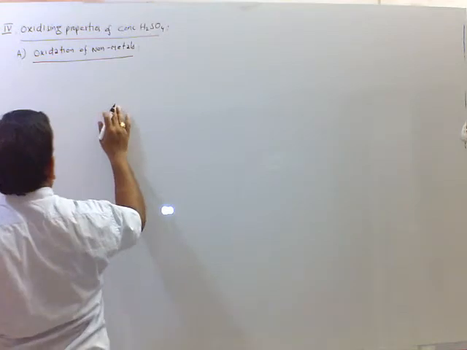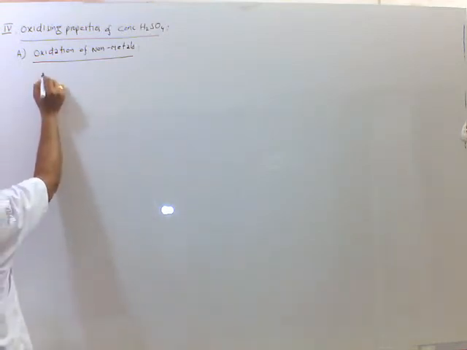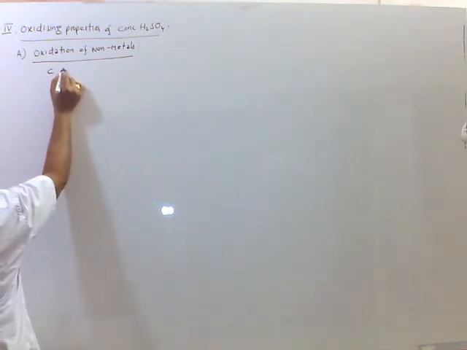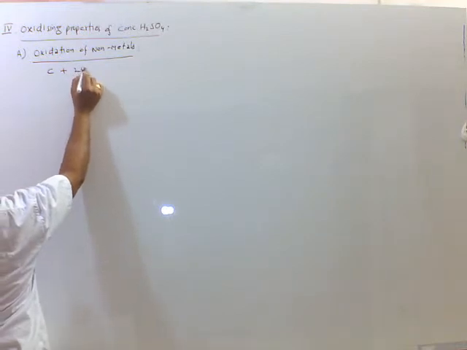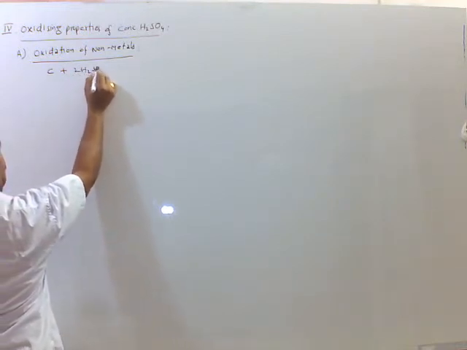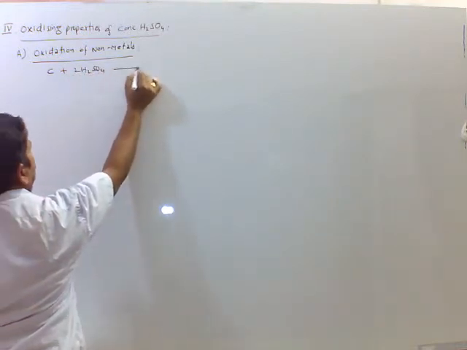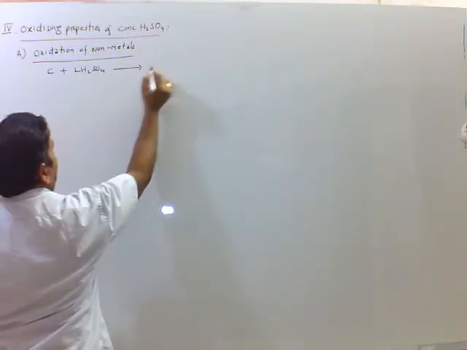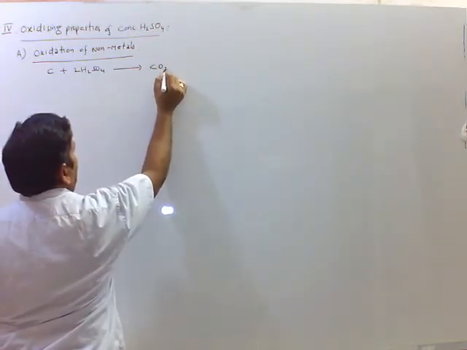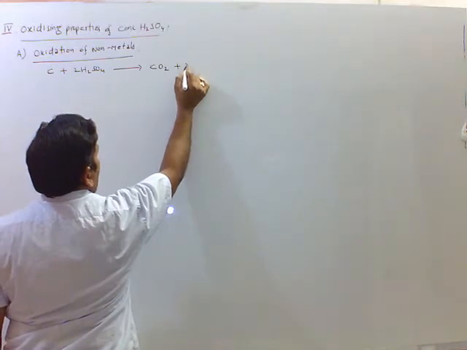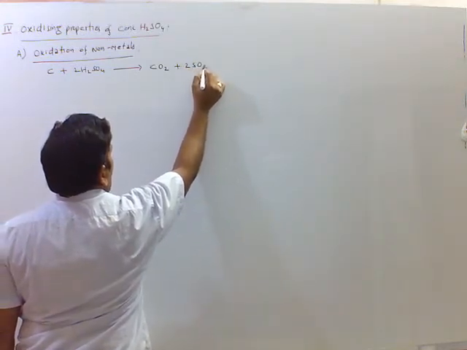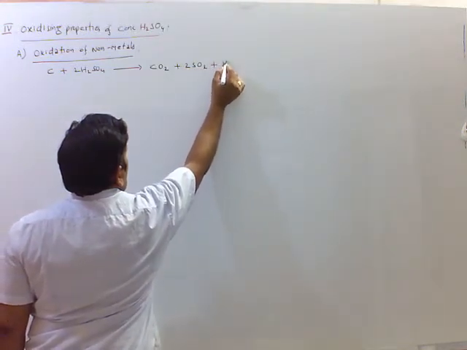First one is carbon to carbon dioxide. C plus 2H2SO4 concentrated sulfuric acid. On heating, we get carbon dioxide, 2SO2 plus 2H2O.